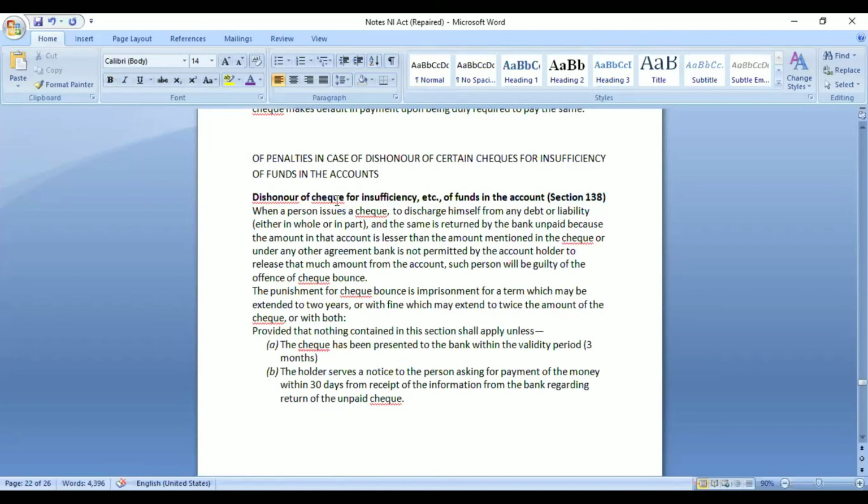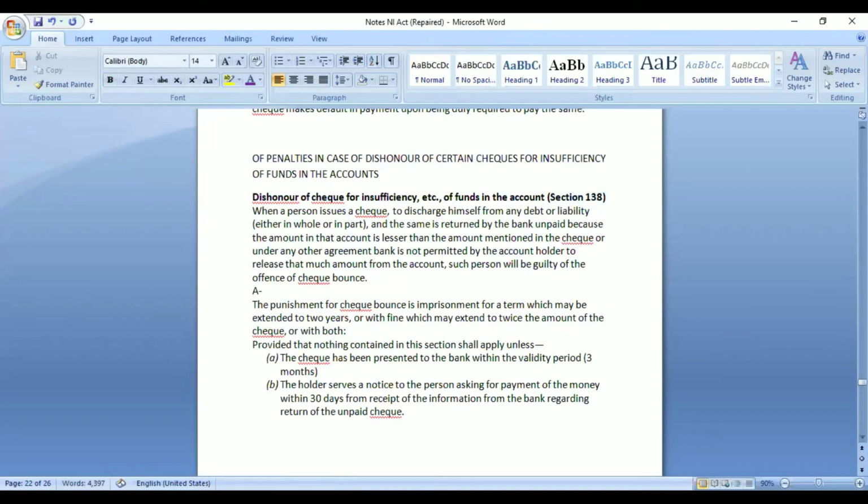So it says dishonor of check for what? For insufficiency of funds in the account. When a person issues a check to discharge himself from any debt or liability. So for example, one person A had to make a payment of 50,000 rupees to B. So in order to clear himself from this particular debt, what he has done is that he issues a check. A issues a check and gives it to B.